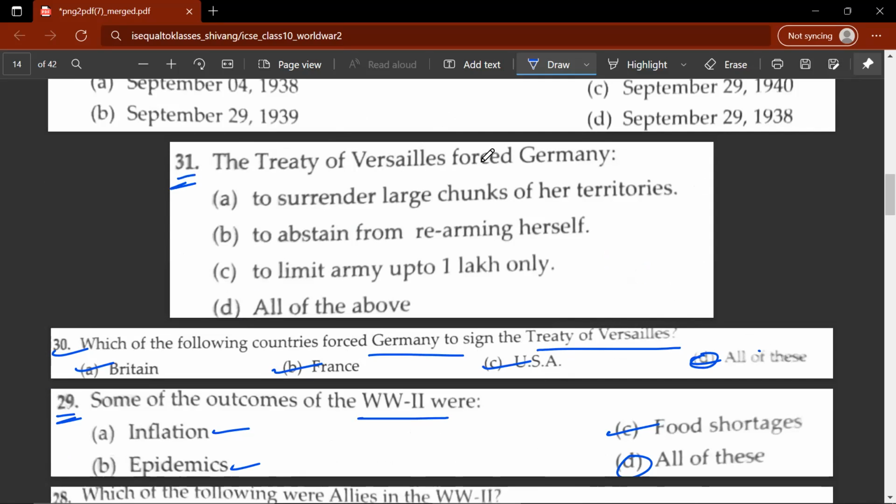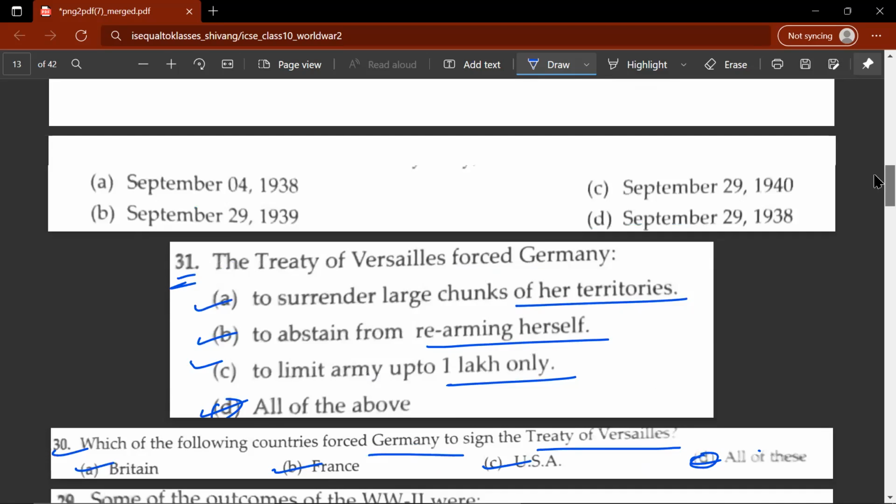31st question. The Treaty of Versailles forced Germany to D: to surrender large chunks of her territories, to abstain from rearming herself, to limit her army to 1 lakh only. So all three of these options are correct.